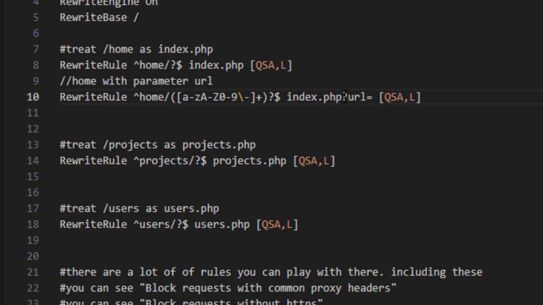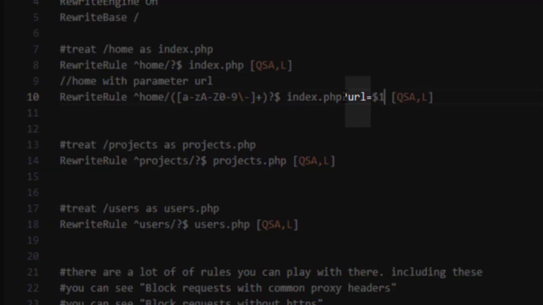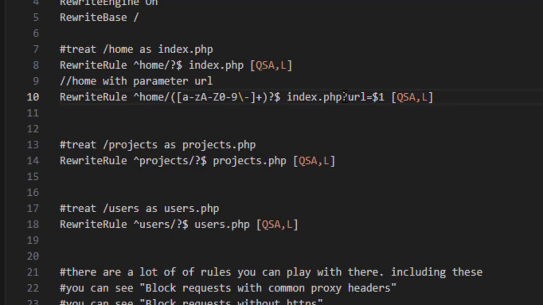Now we're going to add the question mark to our raw link and add the key, just like how we do when adding it manually in the address bar. But then after the equals sign, instead of the value, we put $1, which is the replacement for the captured value from the bracket regex we had earlier. Now let's try it.